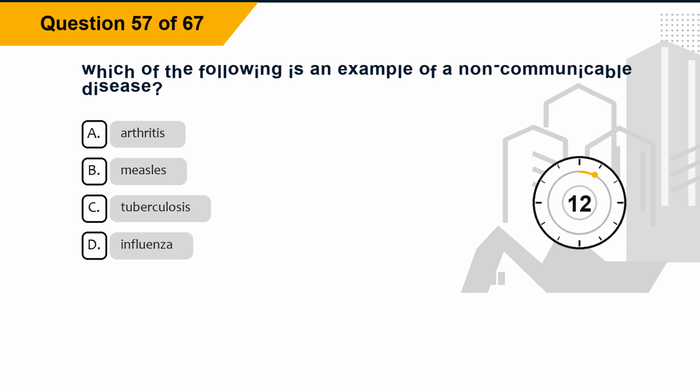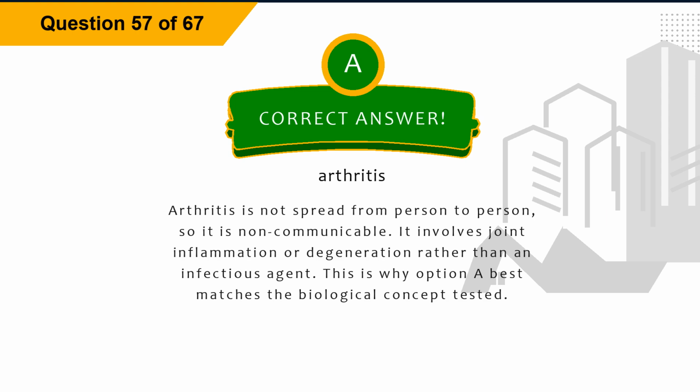Question 57. Which of the following is an example of a non-communicable disease? Option A, arthritis. Option B, measles. Option C, tuberculosis. Option D, influenza. The correct answer is option A, arthritis. Explanation: arthritis is not spread from person to person, so it is non-communicable. It involves joint inflammation or degeneration rather than an infectious agent. This is why option A best matches the biological concept tested.